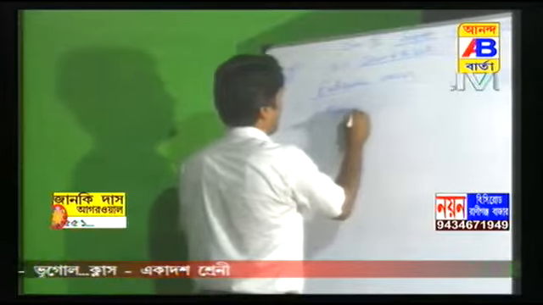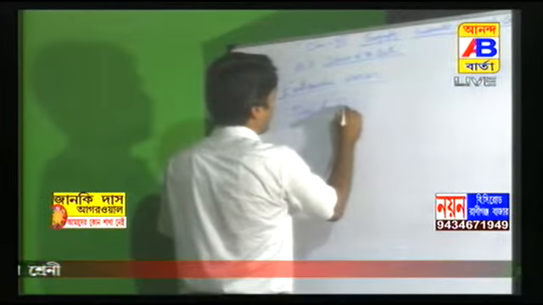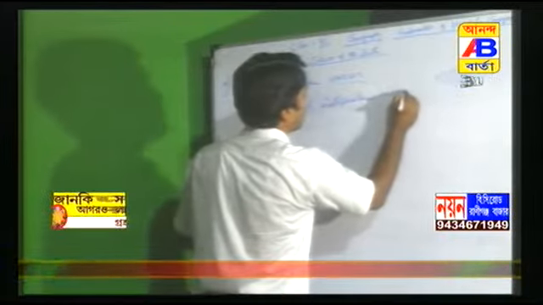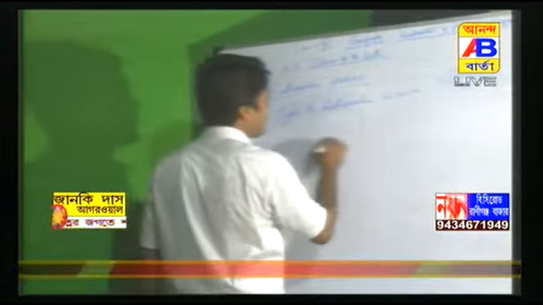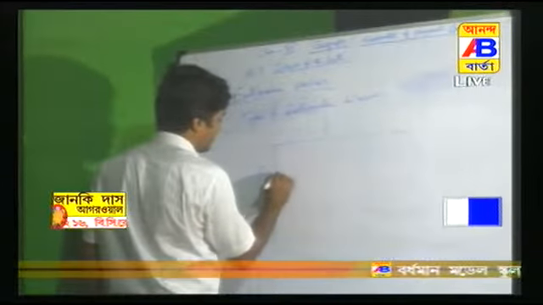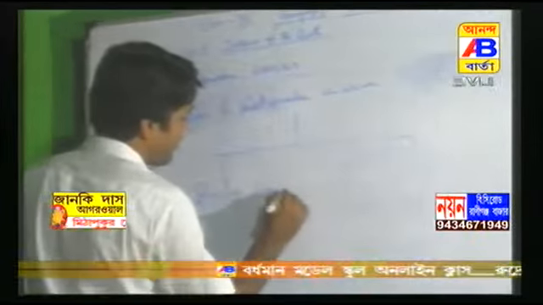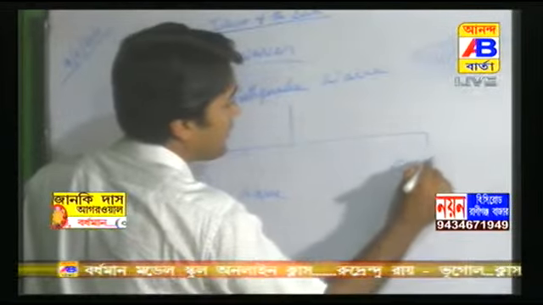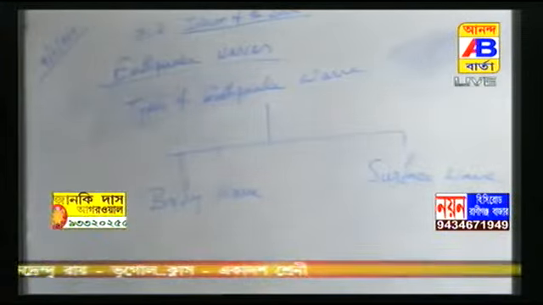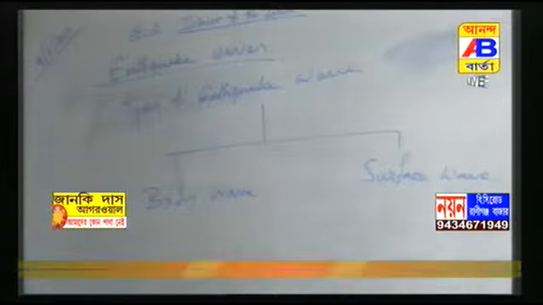Types of earthquake wave. There are first two types: body wave and surface wave. There are two types of earthquake wave. These are body wave and surface wave.